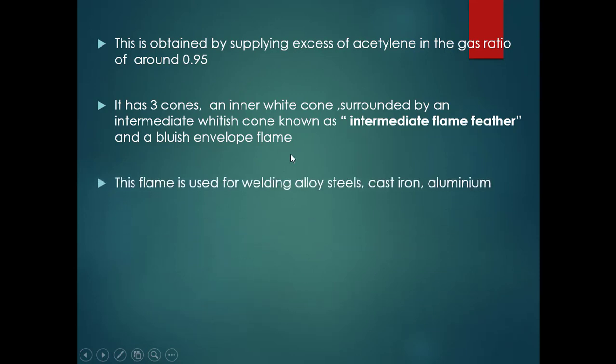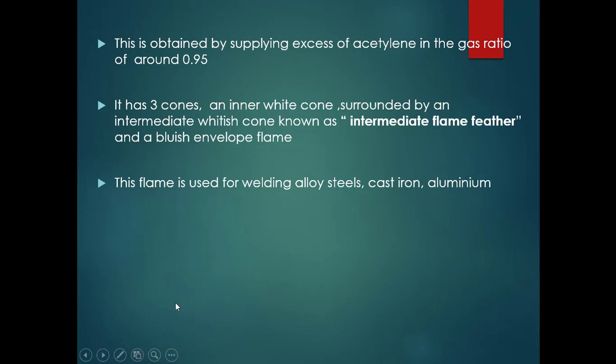These are all the different cones of the carburizing flame, and this flame is used for welding of alloy steels, cast iron and aluminium. Whereas the neutral flame will be used for almost all welding applications, this carburizing flame will be used only for welding of alloy steels, cast iron and aluminium.